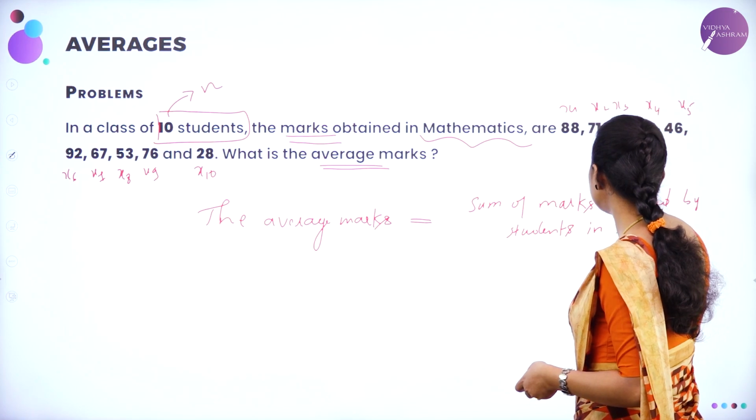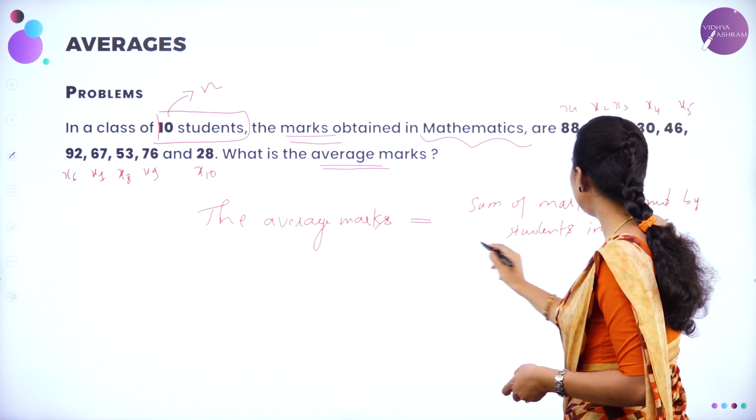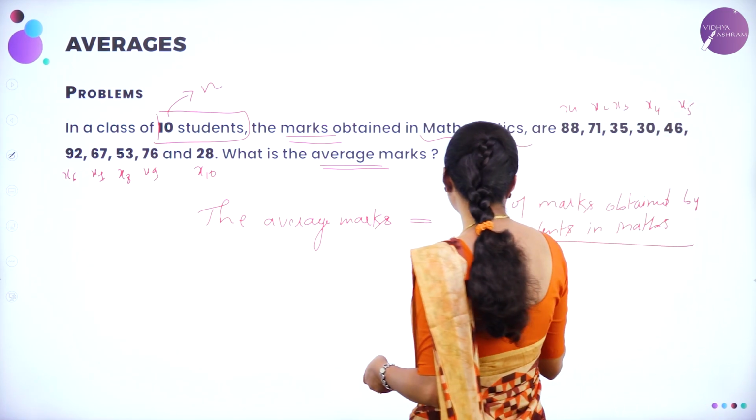In the math subject, correct? Divided by the total number of students.